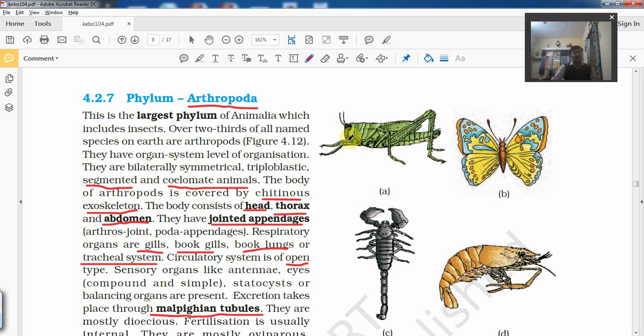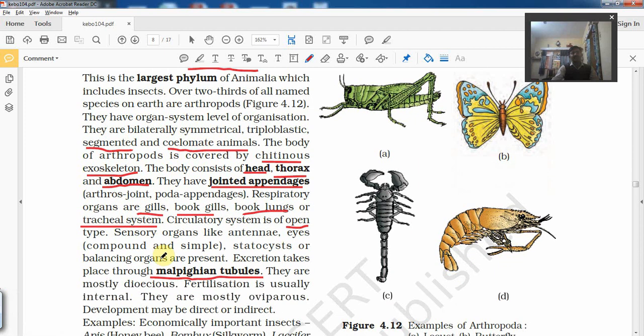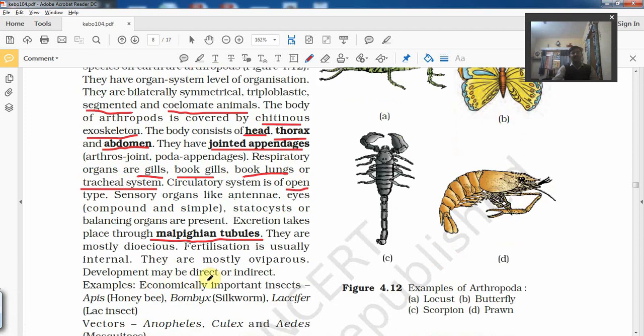To balance, on the lateral side they have cells, these are called statocysts, and they even release pheromones. With the help of pheromones they can communicate with other organisms also. Sexes are separate, means they are dioecious. Fertilization is internal. They may be oviparous or some of them are viviparous. Larval stages are present. This is very important. Development is indirect development. Always remember, most of the insects show indirect development.